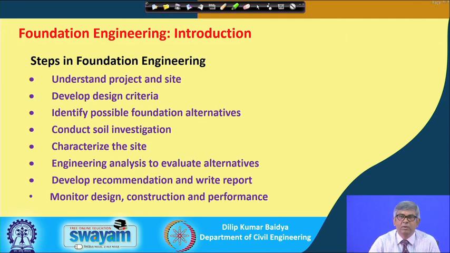Identify possible foundation alternatives. That means there may be several options, but finally, you have to pick the suitable one. Then you have to carry out soil investigation. That means you have to know the details about the soil. In fact, sometimes soil investigation may be done before selecting the foundation type. Then after soil investigation, you have to characterize the site. That means what type of site it is. Then engineering analysis to evaluate alternatives. Then real analysis has to be done to evaluate the alternatives.